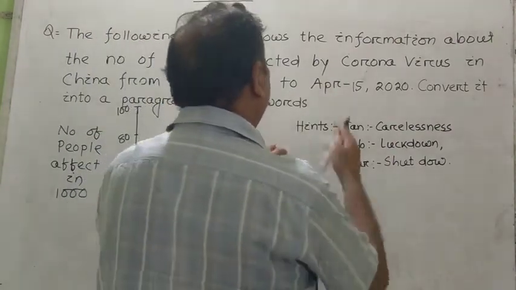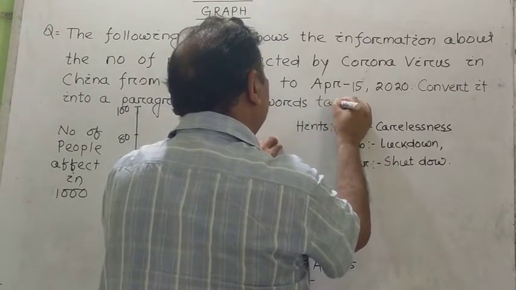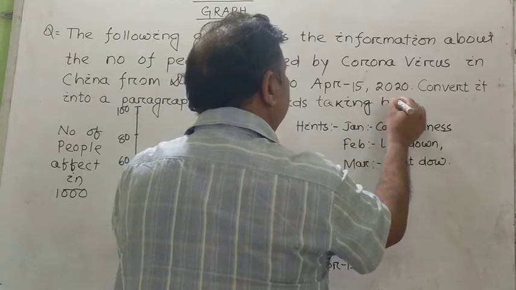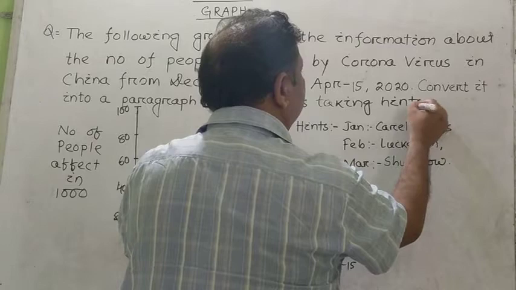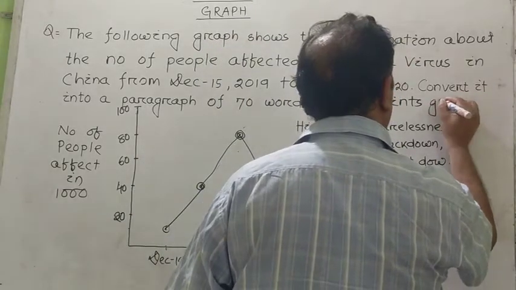You may write here, taking the hints given in it.